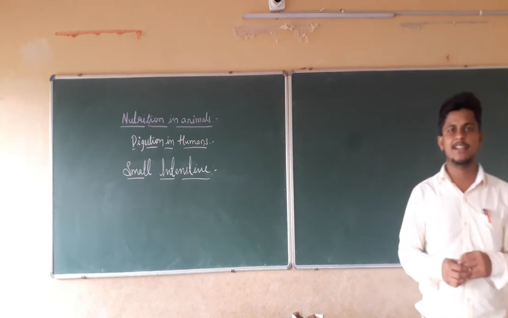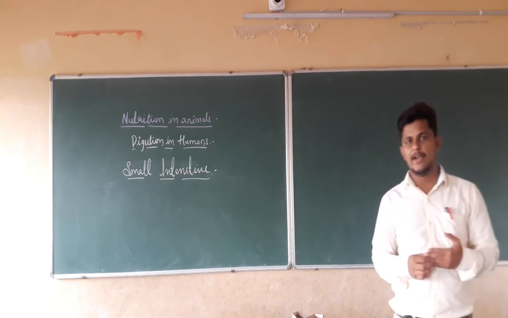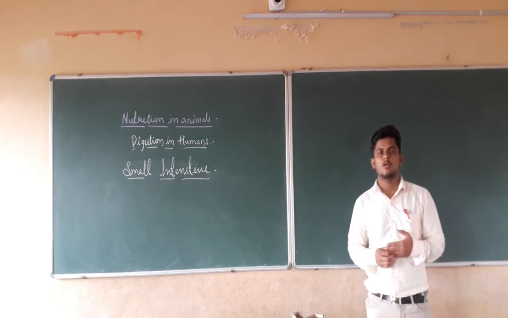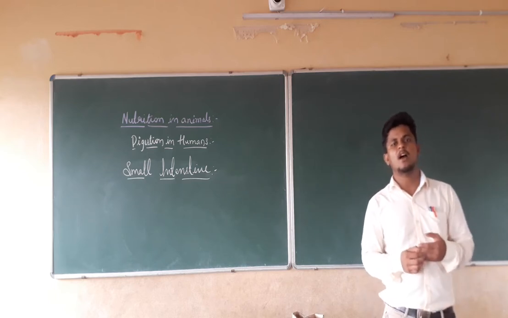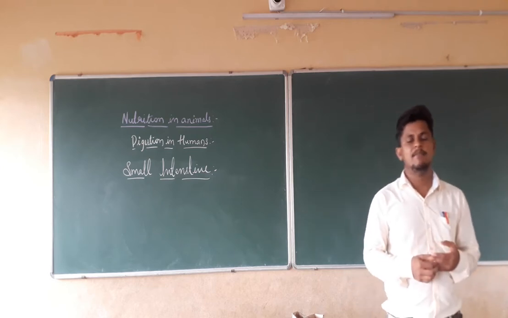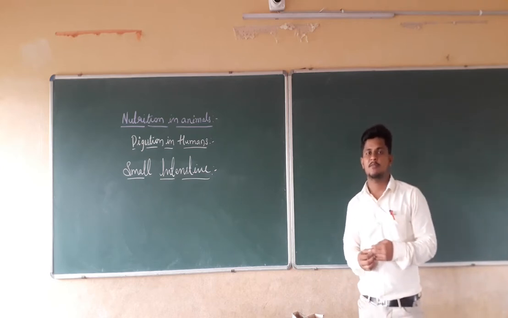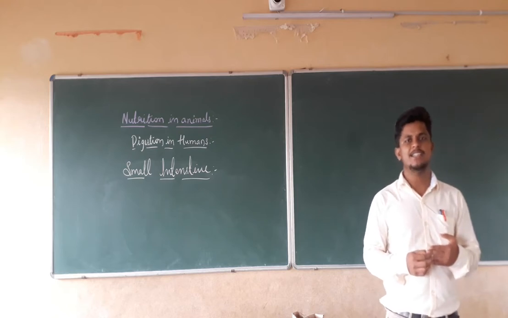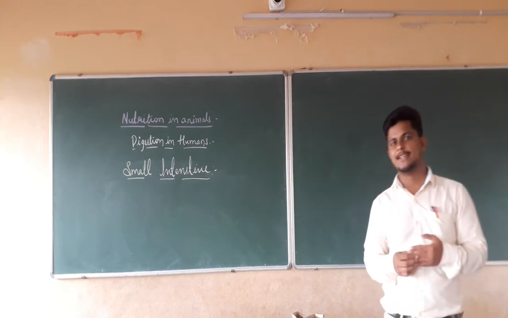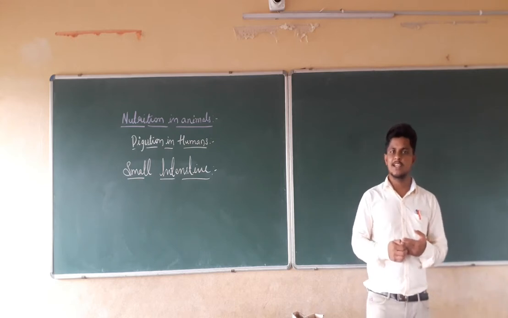We also discussed the esophagus, that is nothing but the food pipe, as well as the stomach. What happens in the stomach, and how it helps in the digestion of the food. We discussed the juices secreted by the stomach. First one is hydrochloric acid, which kills the germs.